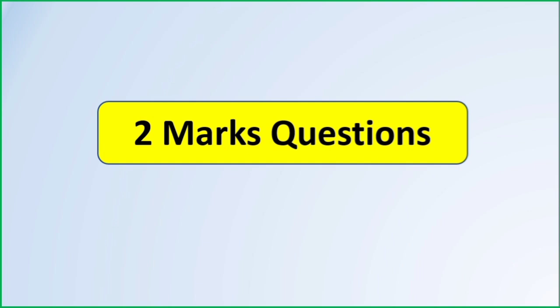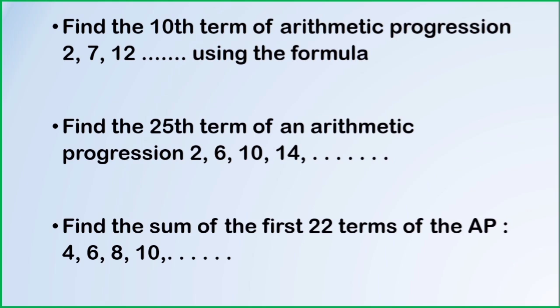Students, now we'll see important 2-mark questions from the unit arithmetic progression. List down the formulas, that is the nth term formula and the sum formula. Now the questions are: find the 10th term of the arithmetic progression 2, 7, 12 by using the formula. We should use the nth term formula an equals a plus n minus 1 into d. The first step is finding the values of a and d, and substituting the values of a, d and n in the nth term formula. You can easily find the 10th term. This question has been solved in the passing package video series.